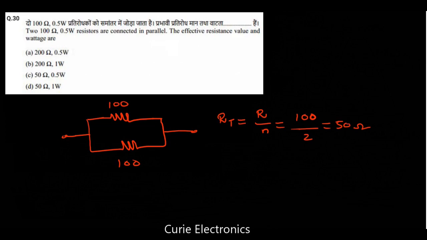Now why do we connect this parallel combination of resistors? When we connect, what happens? The power rating adds up. Each resistor is capable of taking 0.5 watt, so in total we will get 1 watt when we connect them in parallel. So it is a 50 ohm, 1 watt effective resistor.